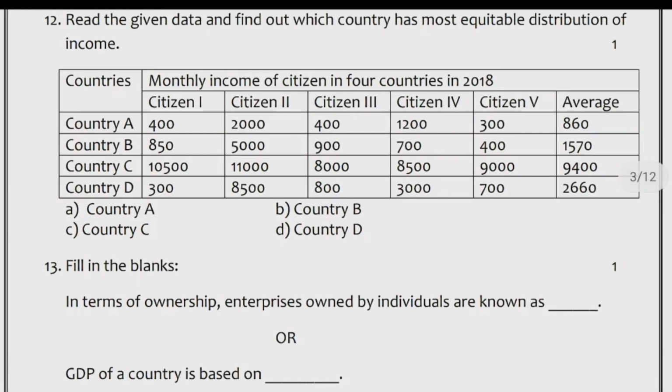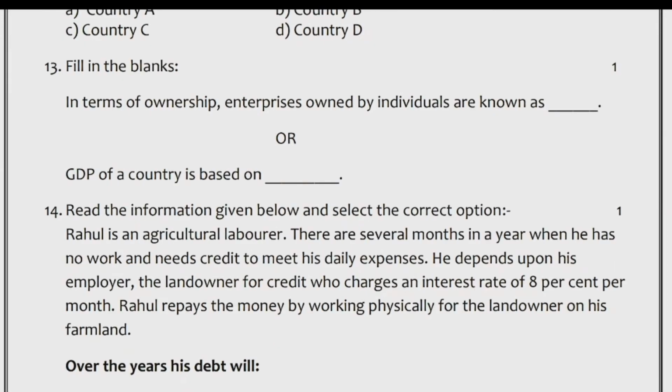13. Fill in the blanks. In terms of ownership, enterprises owned by individuals are known as dash. Or GDP of a country is based on dash. 14. Read the information given below and select the correct option.